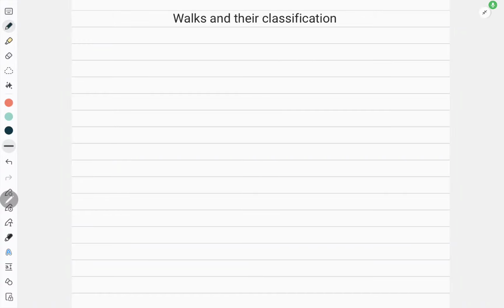Hello students, let us study a very simple concept of graph theory which is very important as well, and it is a base of connected graph which is a very important concept of graph theory. So now we have discussed already about the subgraph. So we will consider 5 very important types of subgraph which are walk, trail, circuit, path and cycle. As I said, they make the base or they play a very major role in the study of connected graph. So let us start with what exactly is a walk.